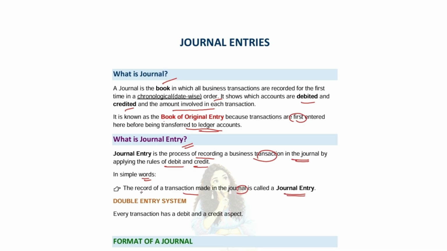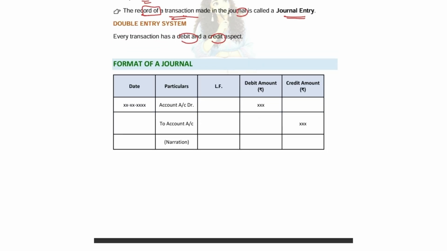Whatever you record, okay, that is journal entry. Okay, double entry system. What is double entry system? It's nothing but for every debit there is a credit. Okay, we'll go into the format of journal.